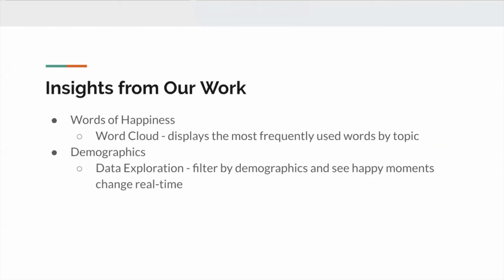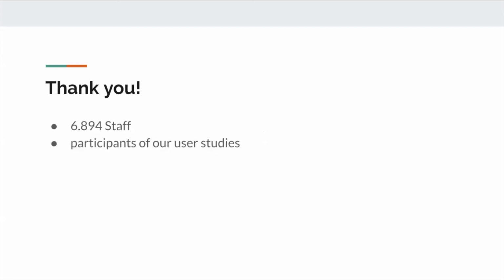Our second insight is seeing how, based on demographics, people really change the way that they describe their happy moments. And this can be seen via our data exploration section, in which you can filter by demographics and see happy moments change real time.